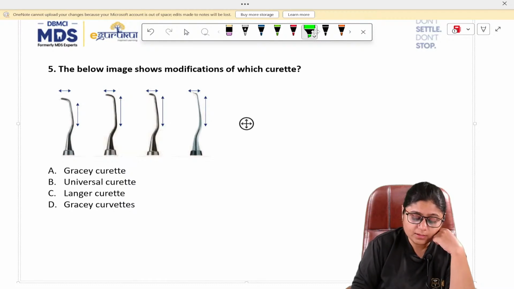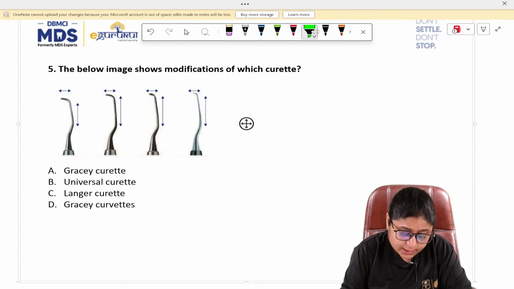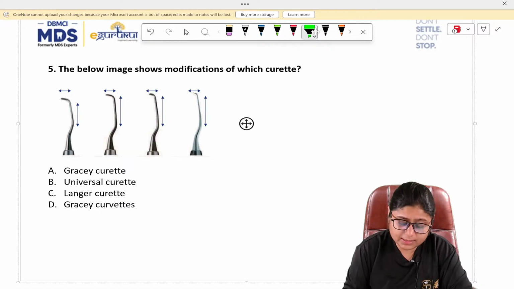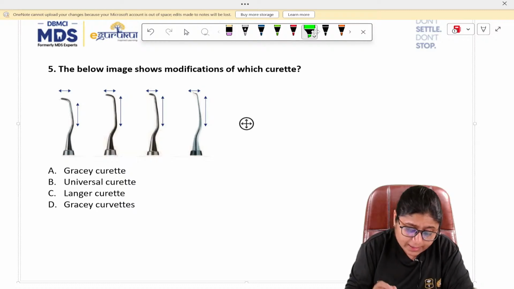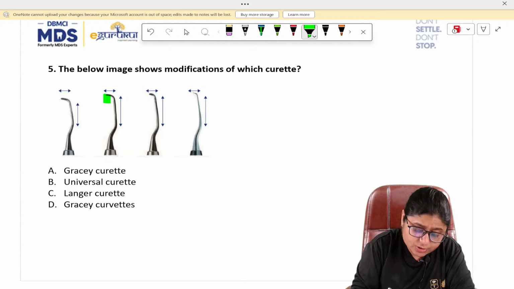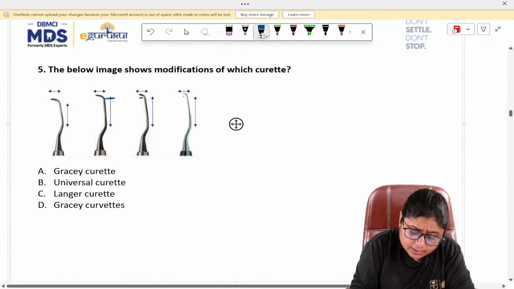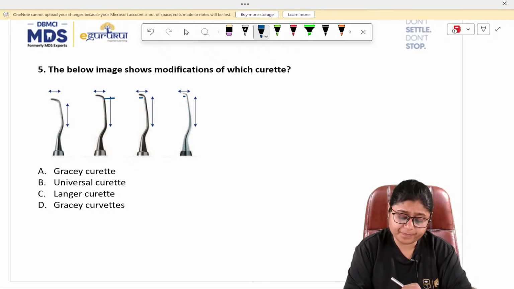In the third, the shank arrow is the same, but the tip arrow has decreased. And in the fourth one, you can see that the shank arrow is the same, but the tip has decreased still further. I think the arrows are the same in size, but visually you can see the tip length here is this much, and here it is very small, right?